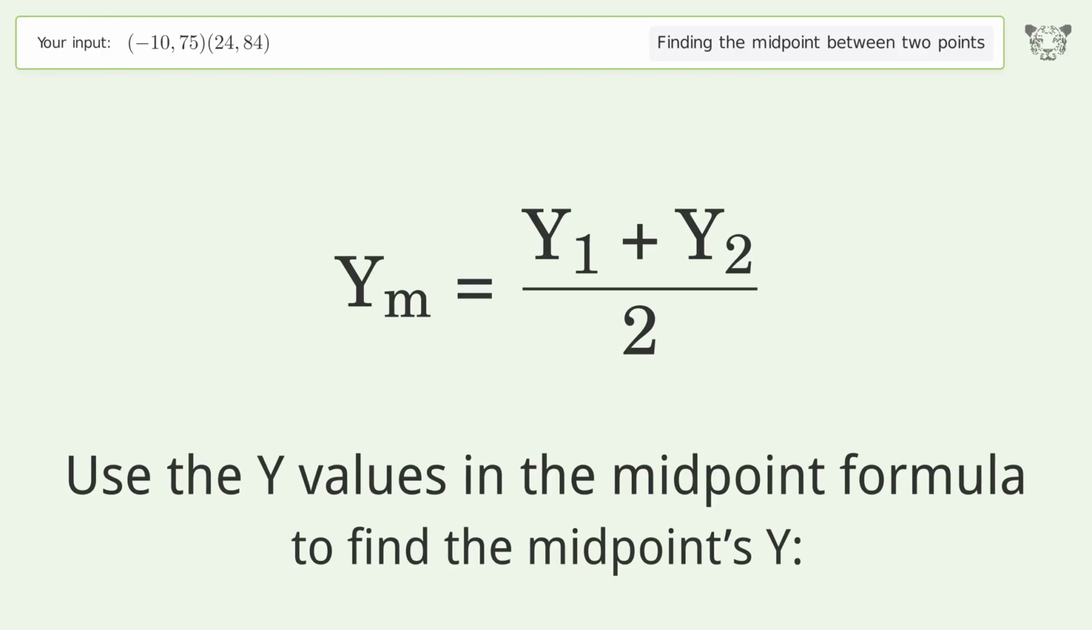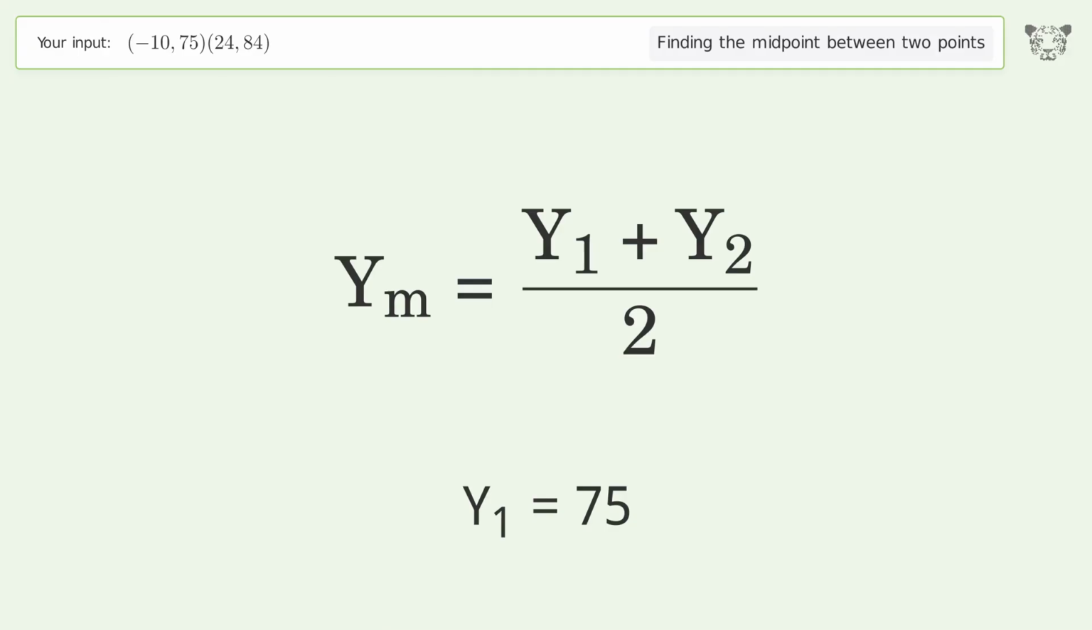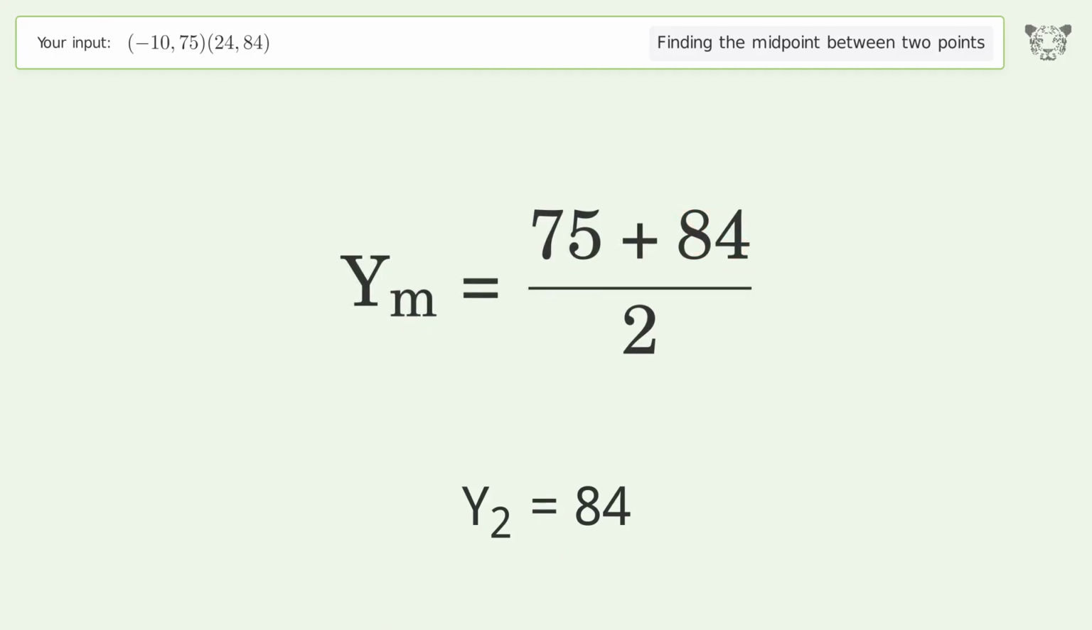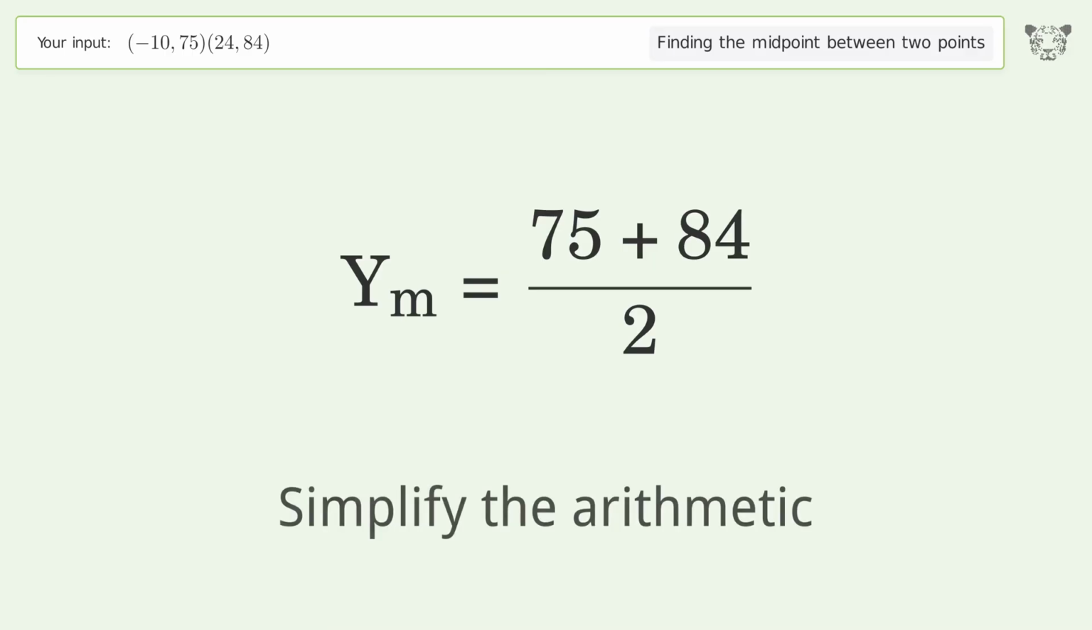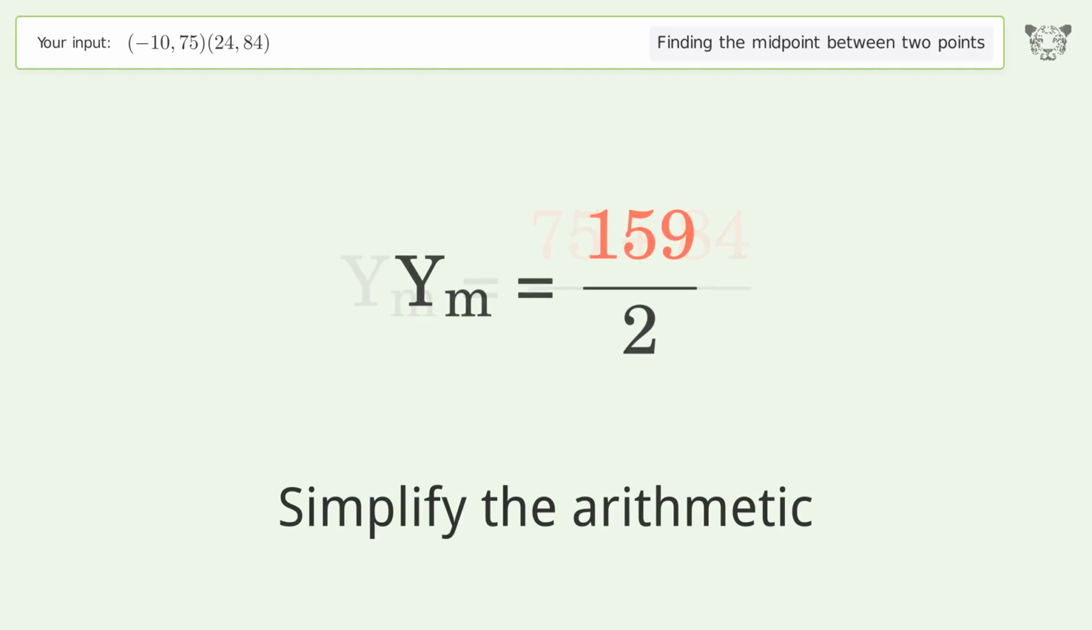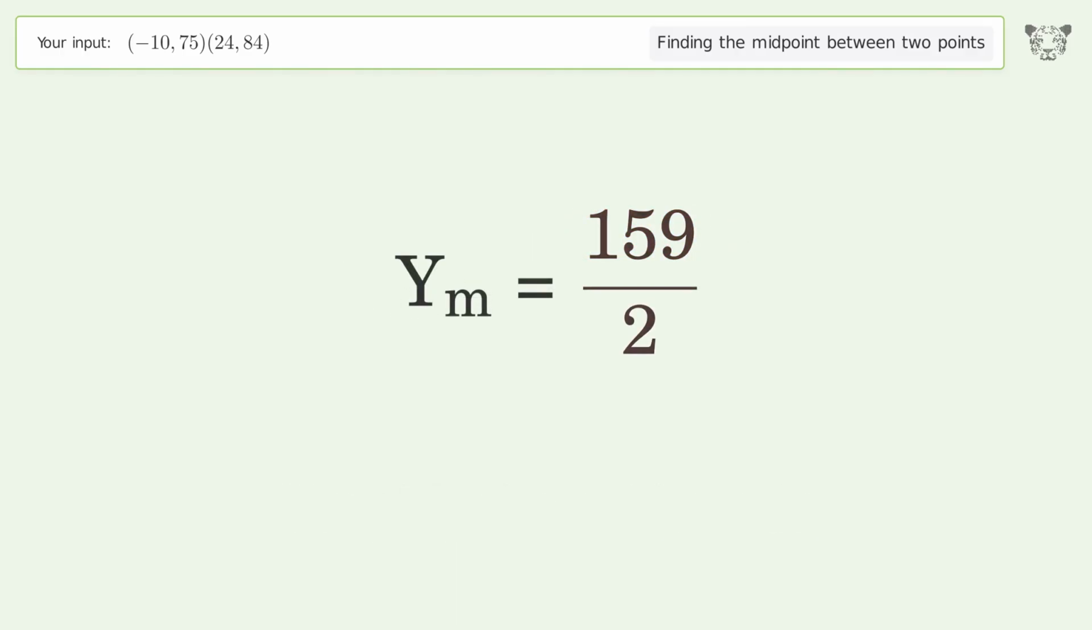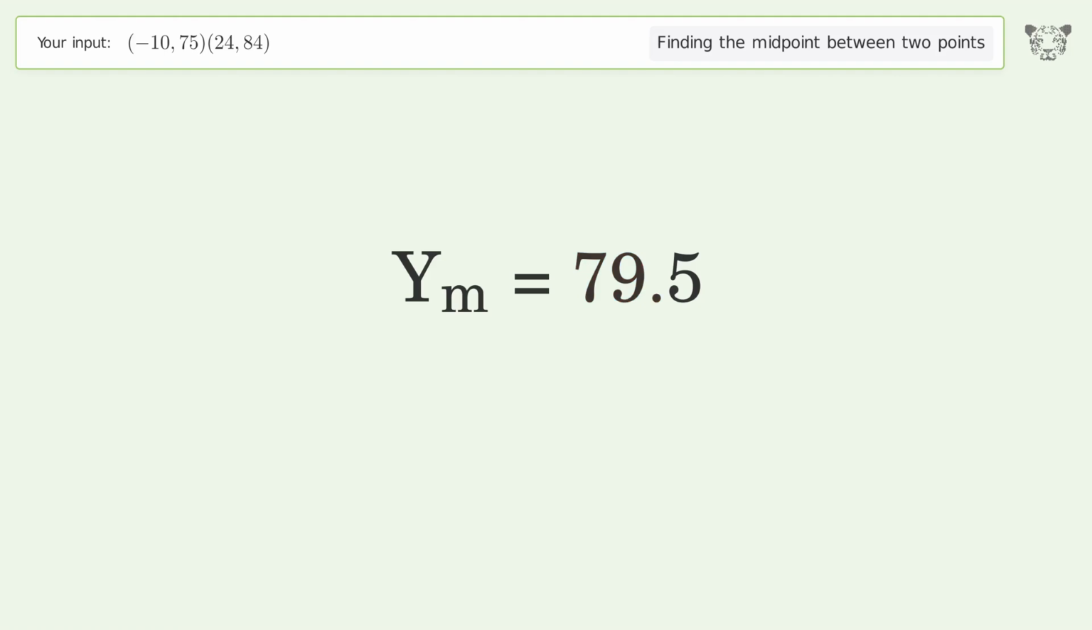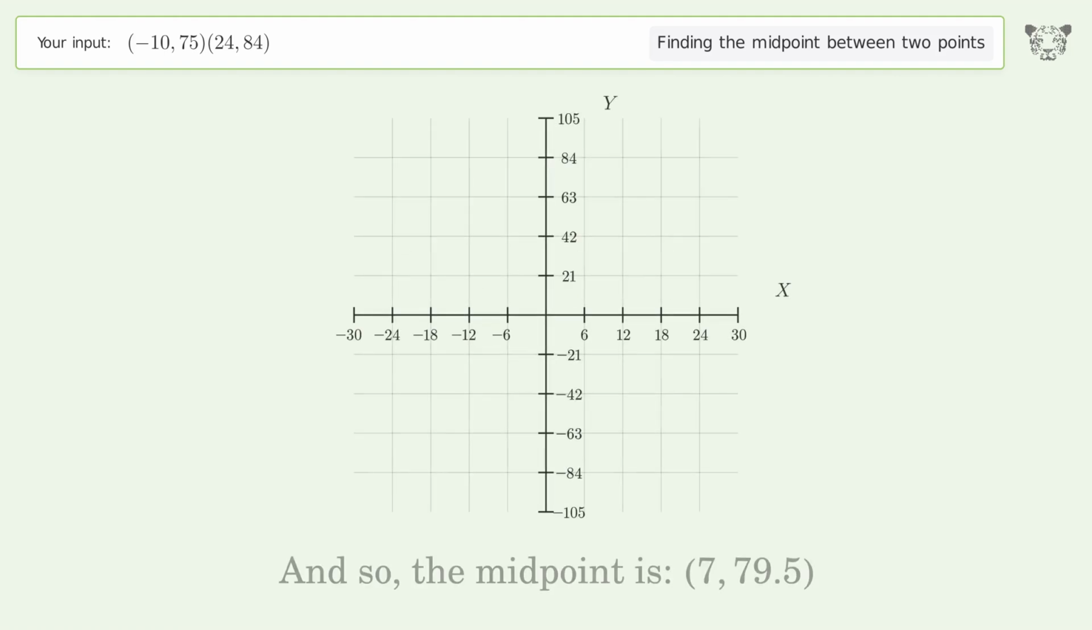Use the y values in the midpoint formula to find the midpoint's y. y1 equals 75. y2 equals 84. Simplify the arithmetic. And so, the midpoint is 79.5.